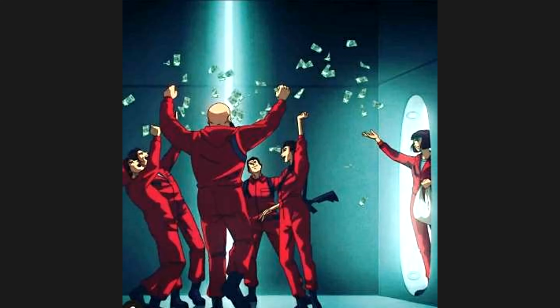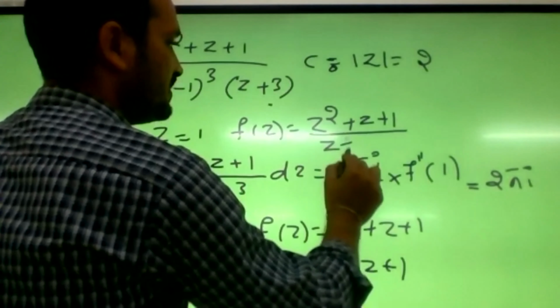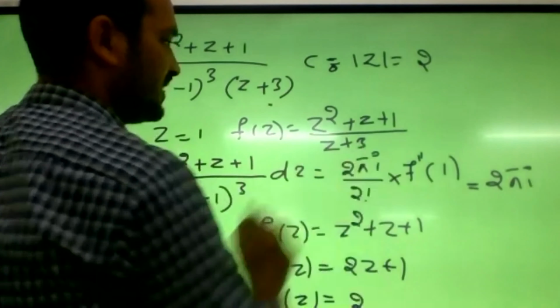In case any function in the denominator is there, you have to apply the u by v rule while finding the derivative. For example, if z plus 3 is there, at the point z equals minus 3 the function is not analytic, but this point is outside. For mod z equals 2, z equals minus 3 lies outside the circle. So for this type of problem, you take z square plus z plus 1 by z plus 3 as the function f of z. Then, while finding the derivative, you just apply the u by v rule. Is it clear?